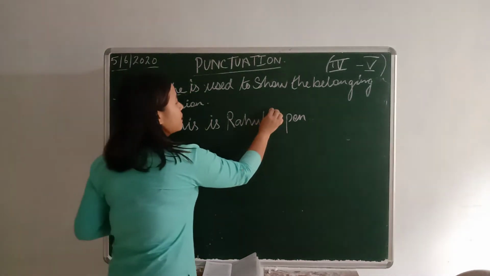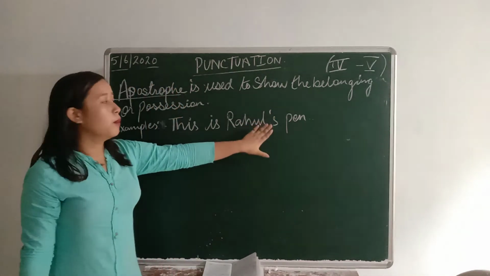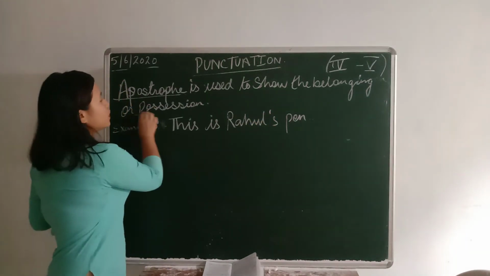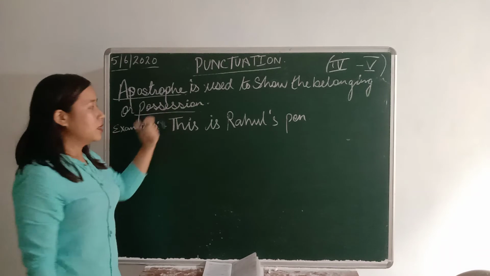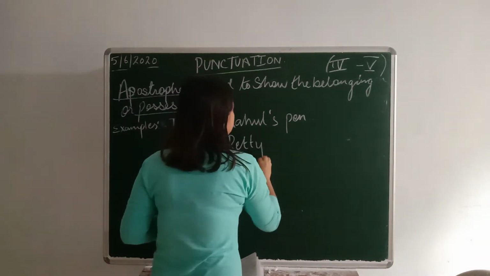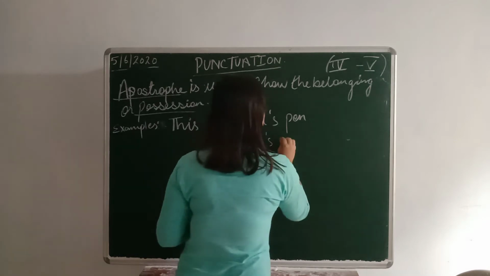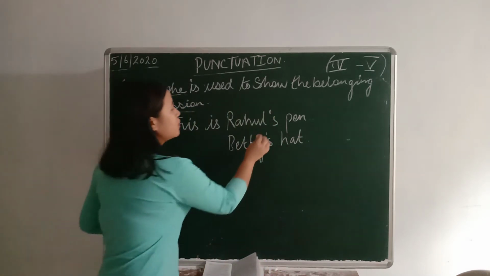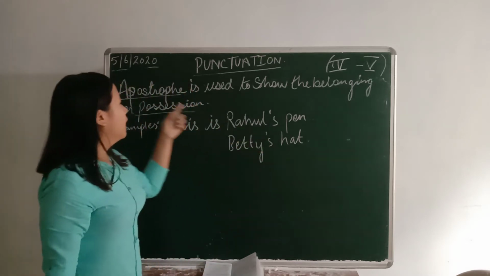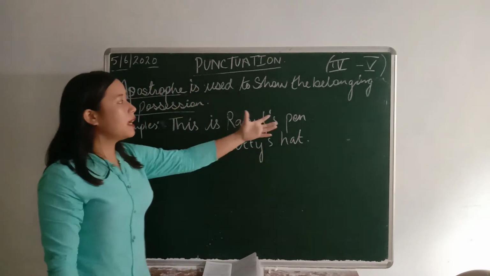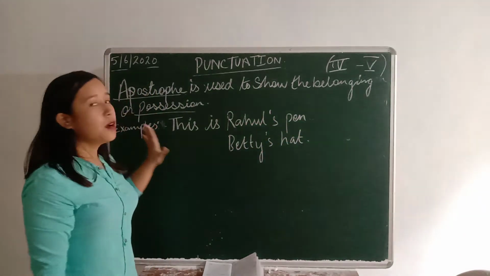So we must write the apostrophe over here because it is used to show possession. Another example, like his hat. We should write the apostrophe after the possessor. That shows belonging or possession.